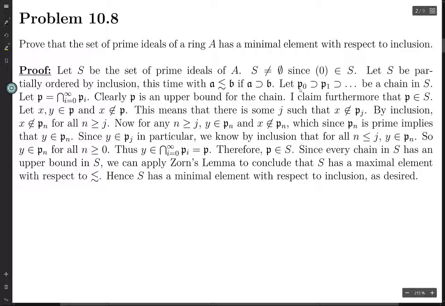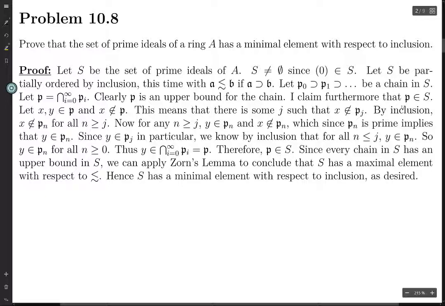So let P0 contained in P1 contained in and so on be a chain in S. Remember, this means that P0 is less than or equal to P1 with respect to this order, and so on. So anyways, let P be the intersection of these ideals. Clearly, it's an upper bound for the chain because it's contained in every single Pi, and that's what it means to be an upper bound with respect to this partial order.